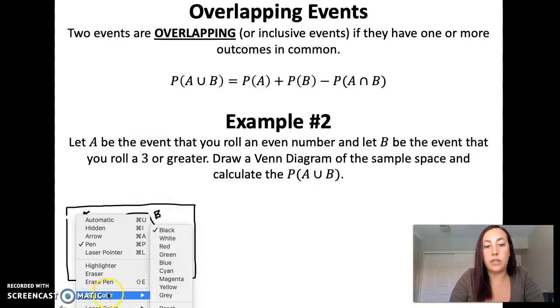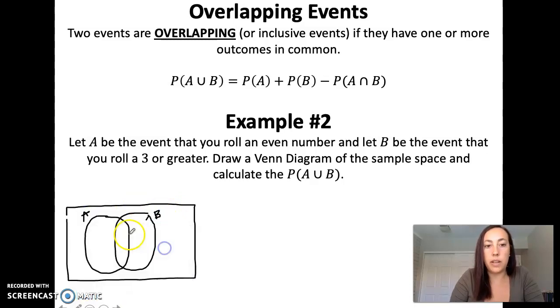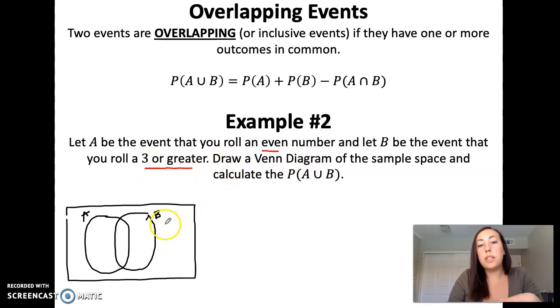So let's go ahead and classify some stuff. First, let's put in all the things they have in common, the overlap. So A is rolling an even number. B is rolling a 3 or greater. So numbers that are both even and 3 or greater are going to go in the middle here. So that would be 4 and 6.